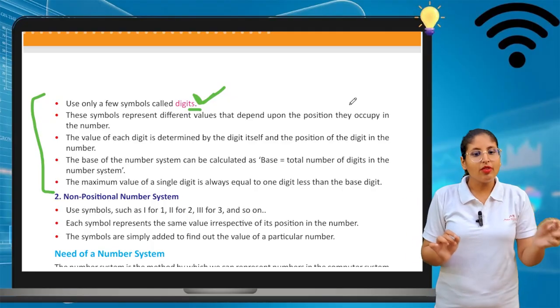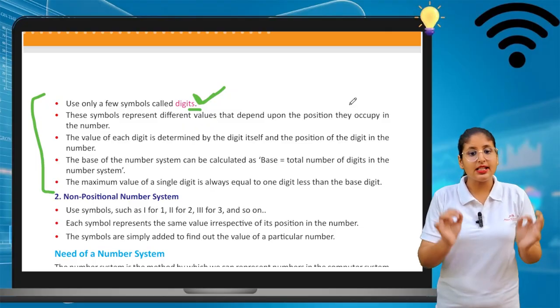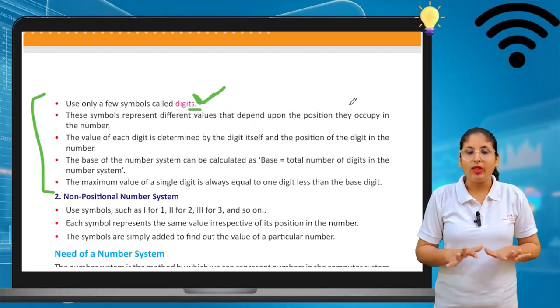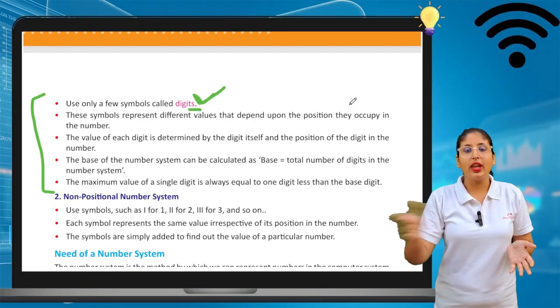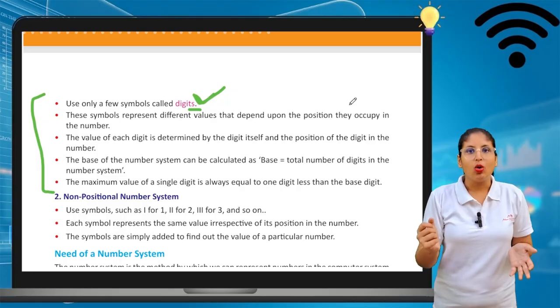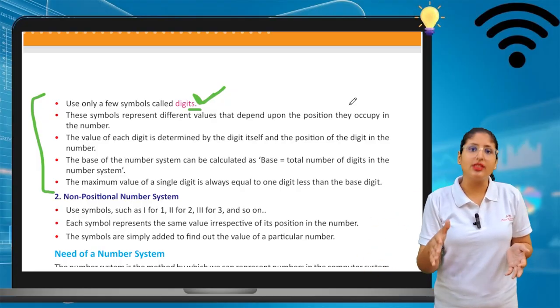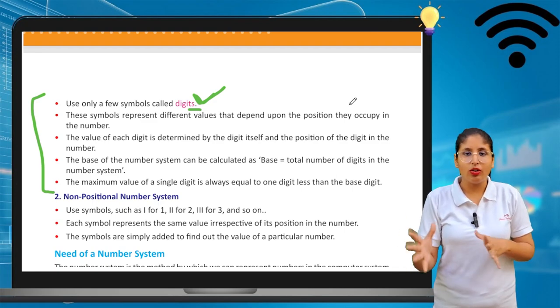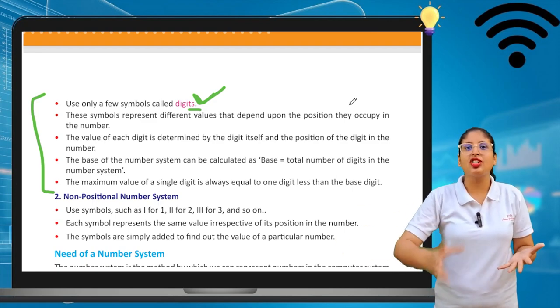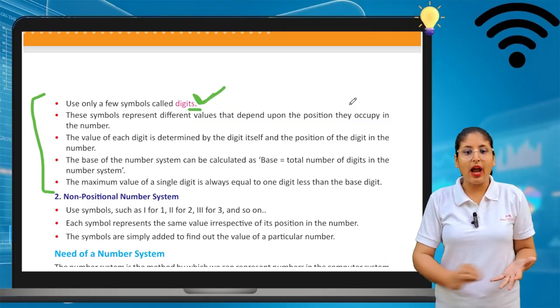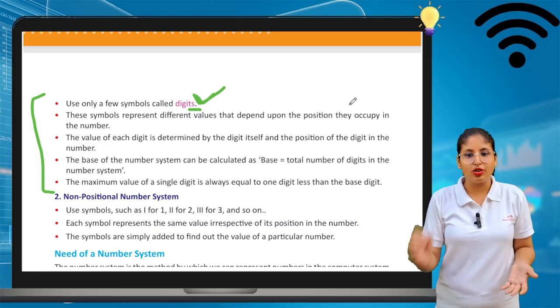The value of each digit is determined by the digit itself. Of course, 1 has the value one. With the help of the digit, we can identify the value. We know 5 comes before 6 and after 4, so every digit has a fixed value. The value of each digit is determined by the digit itself and the position of the digit in the number.